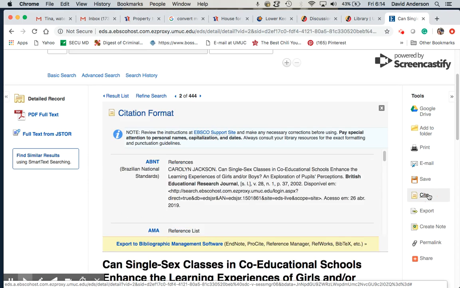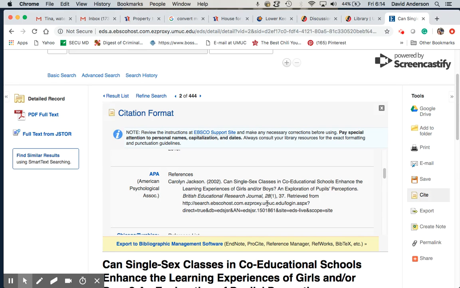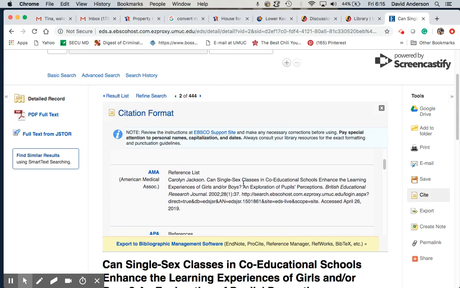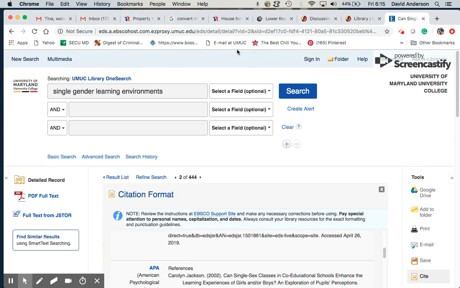And when I cite it, it allows me to select how I would like for it to be cited. I can show the APA format. I can show the Chicago. I can show the AMA. It lists all the different kinds. So if I'm here, I click cut and paste. I can save it. I can email it to myself. There's lots of different things that I can use. I want to show you that because that is a key tool inside of the UMUC library, and it will be so beneficial for you.